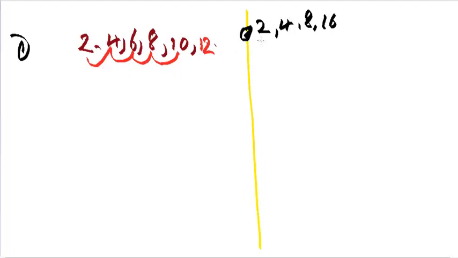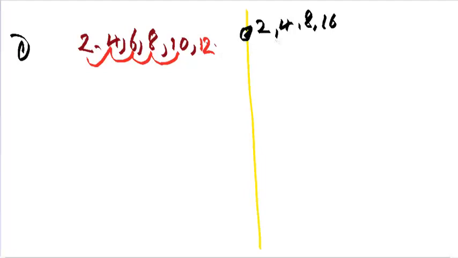Also, if we come to this side, we have 2, we have 4, we have 8, we have 16. This also follows a pattern because we can predict the next number, which is going to be 32, because each term is a multiple of 2. So the first one, which is 2, is a multiple of 2.